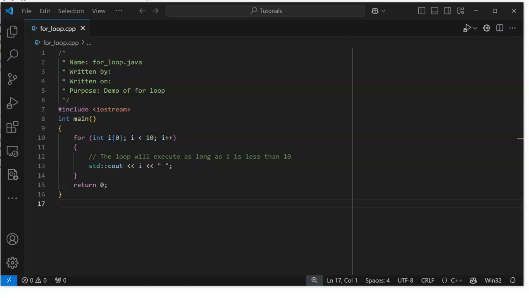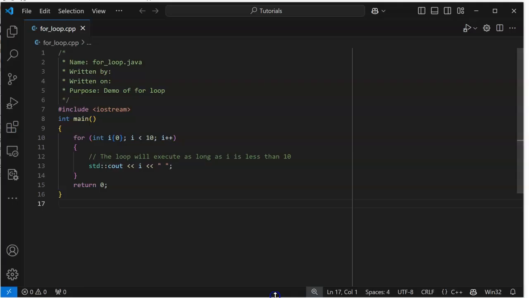Loops, loops, loops everywhere. We've done loops in Python. We've done loops in Java. Look at this. This looks very much like Java. One difference, and I only put this in here because it's a more modern way to initialize a variable in C++.